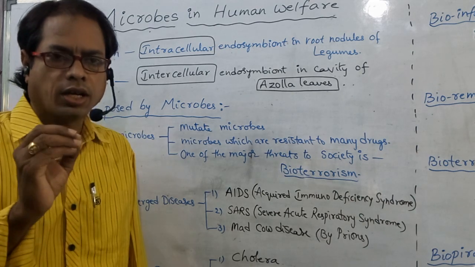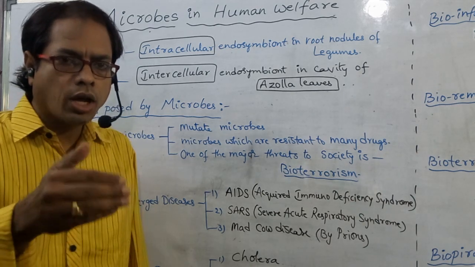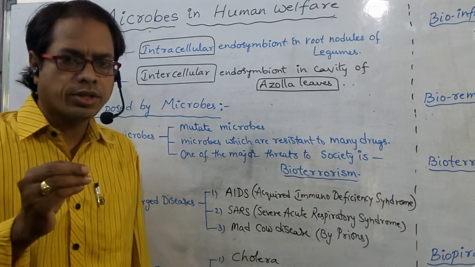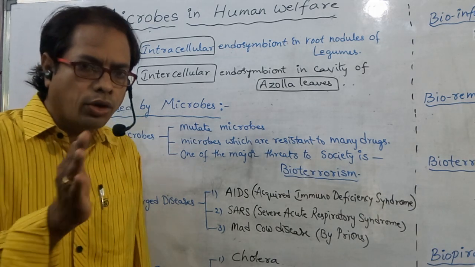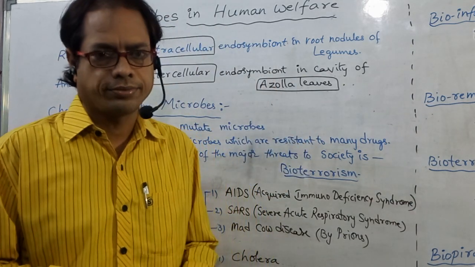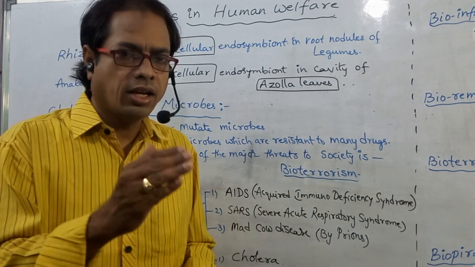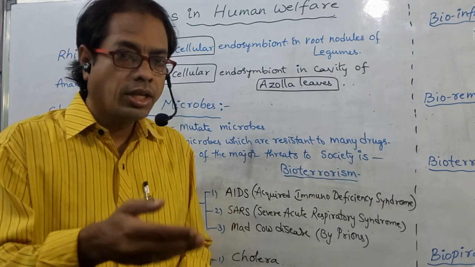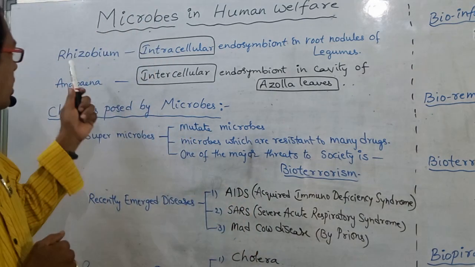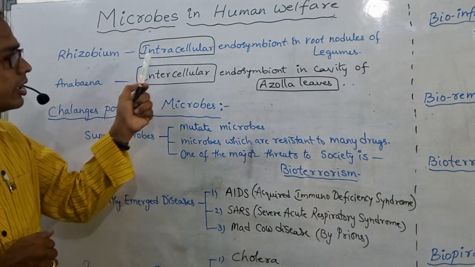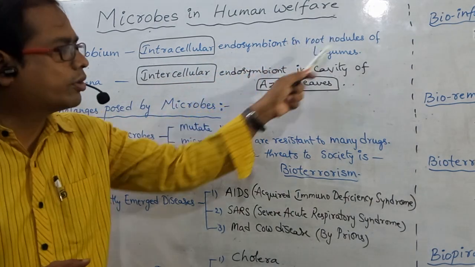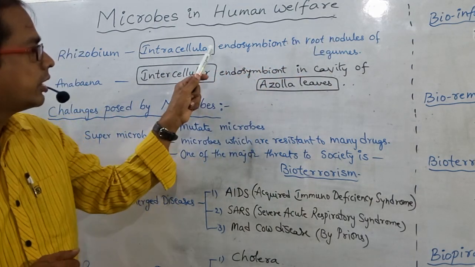Rhizobium lives in the root nodules of legume plants. Inside the root nodules means we have to say endosymbiont. Within the cell, inside the cell, means intracellular endosymbiont. Rhizobium acts as intracellular endosymbiont in root nodules of legumes.